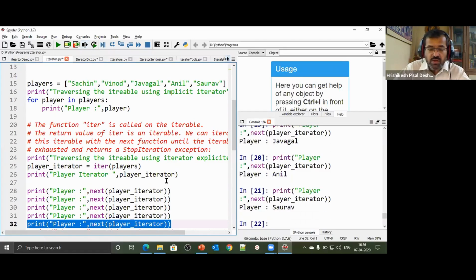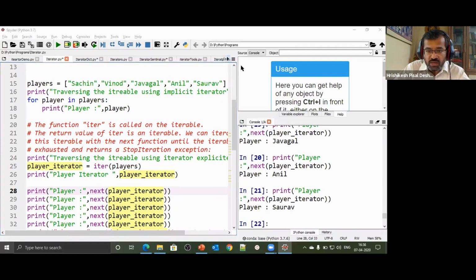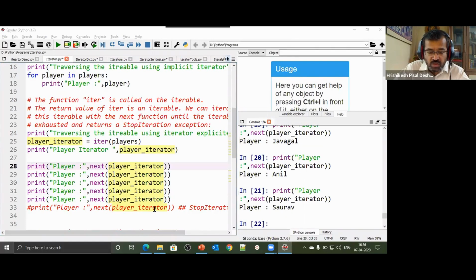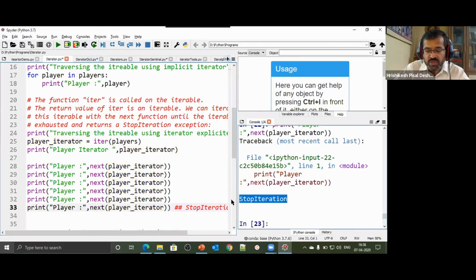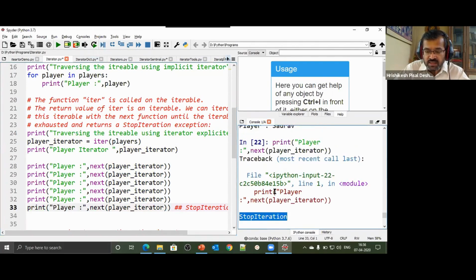I get Saurav. Now this iterator has exhausted all elements inside this particular container. There are no more elements present. If mistakenly I again call this method, what would happen? Since we have already exhausted the elements, it raises a StopIteration error. The reason for this error is that there are no more elements available for you to iterate through, so it has terminated. That's how the next method works.